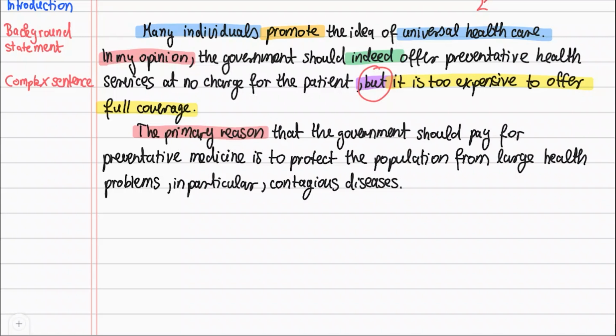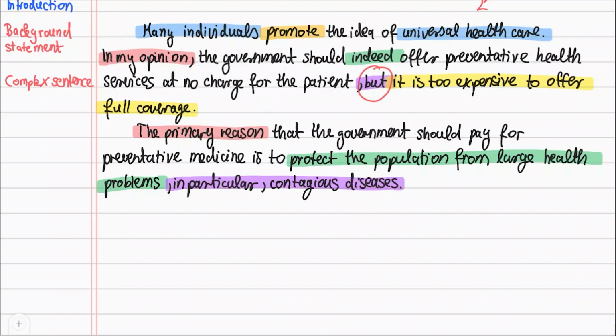In this case, I say that the reason for paying for preventative medicine is to protect the population from large health problems. I decided that the sentence was too vague or general, so I added, in particular, contagious diseases. That shows what I mean, doesn't it? At the same time, it shows I know how to add extra nouns to a sentence that add more information.